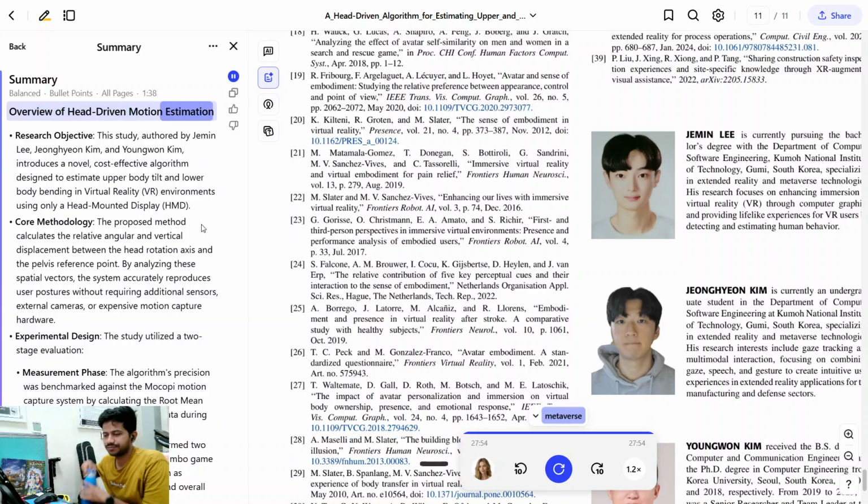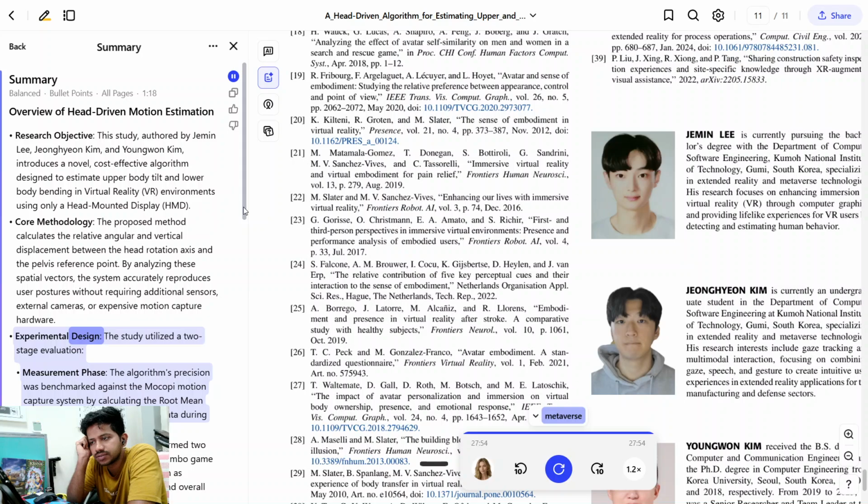Overview of head-driven motion estimation. Research objective. This study, authored by Jaemin Lee, Jongyeon Kim, and Youngwon Kim, introduces a novel, cost-effective algorithm designed to estimate upper body tilt and lower body bending in virtual reality environments using only a head-mounted display. Core methodology. The proposed method calculates the relative angular and vertical displacement between the head rotation axis and the pelvis reference point. By analyzing these spatial vectors, the system accurately reproduces user postures without requiring additional sensors, external cameras, or expensive motion capture hardware.